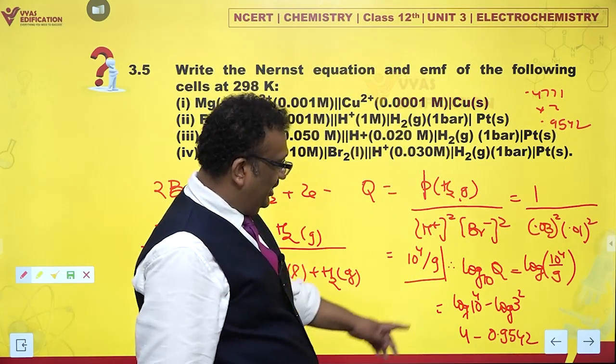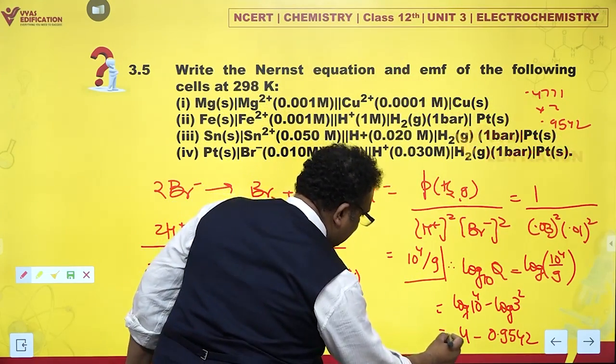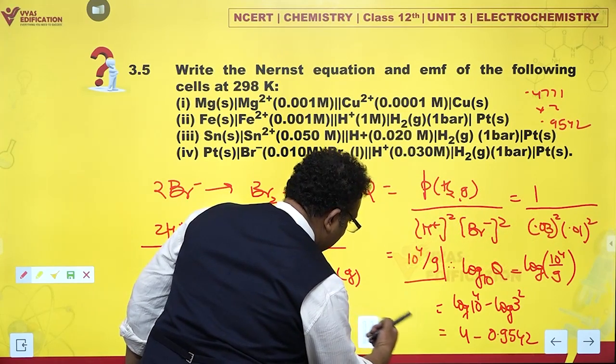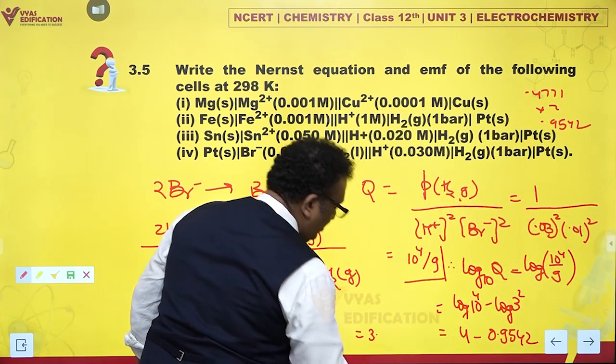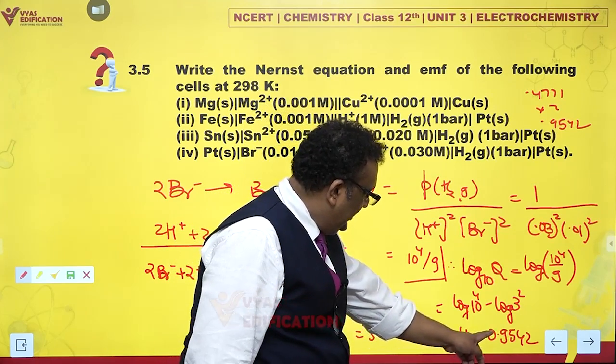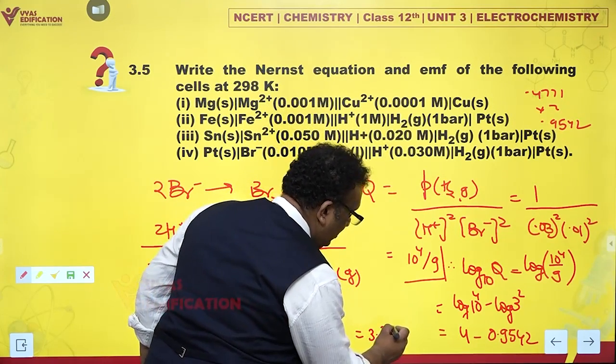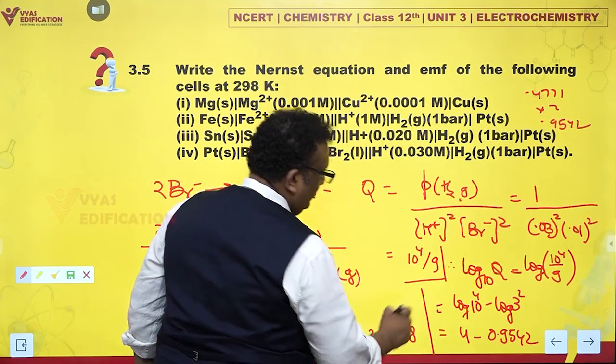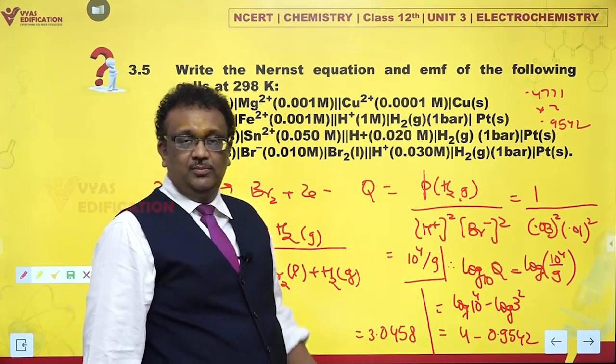Cheap and ugly, whatever it comes out to be. How much is this? This is 3. God save me, whatever, 3.0458. This is the value of Q.